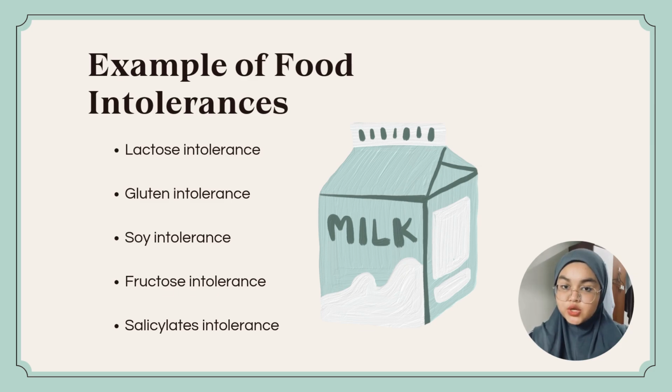Next is fructose intolerance. Fructose intolerance is a condition where the body has difficulty absorbing or processing fructose, a type of sugar that found in fruits, honey, vegetables, processed foods, and sweeteners. So there are two types of fructose intolerance. First is fructose malabsorption, which is a digestive issue where the small intestine doesn't absorb fructose properly. So the second one is hereditary fructose intolerance. It is a rare genetic condition where the liver lacks the enzyme needed to break down fructose.